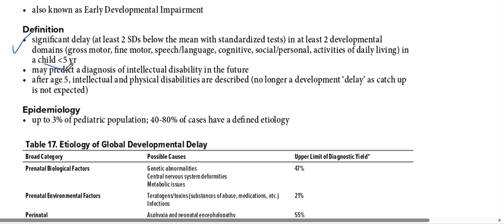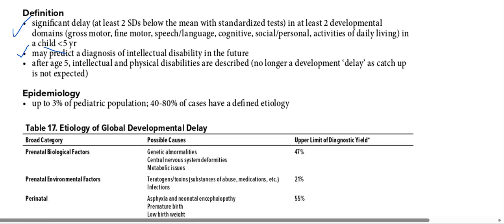We need to remember the rule of two: two standard deviations below the mean in two domains in a child less than 5 years is global developmental delay. It may predict a diagnosis of intellectual disability in the future. After age 5, intellectual and physical abilities or disabilities are described.